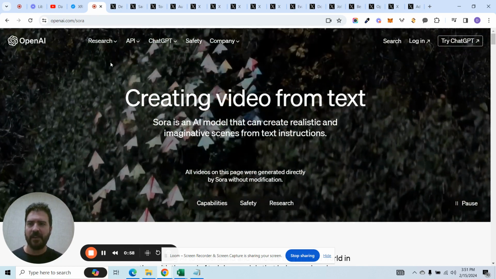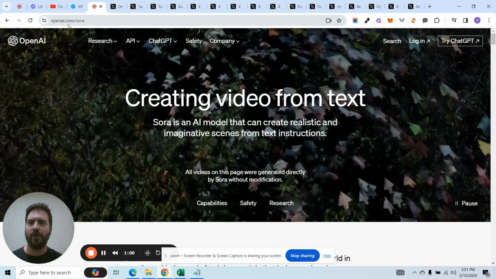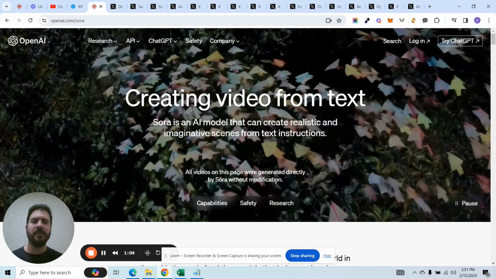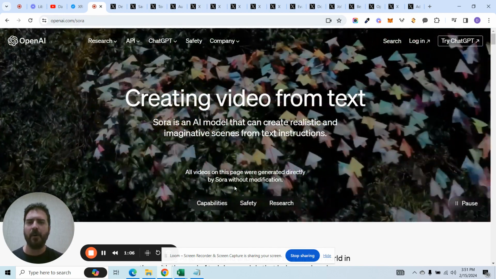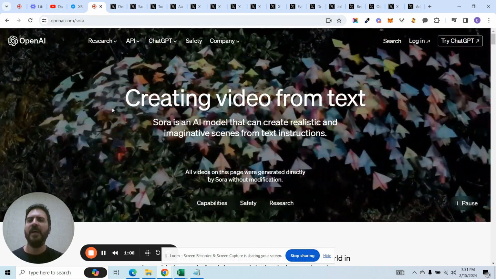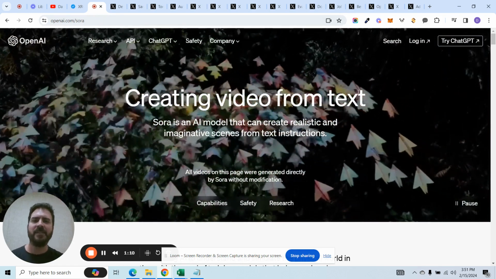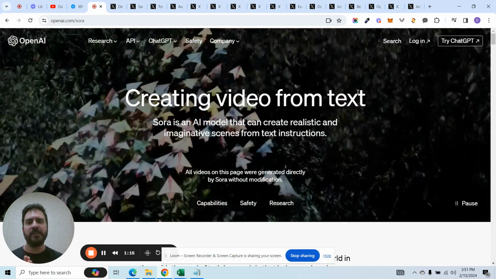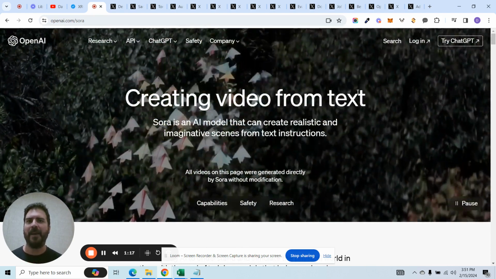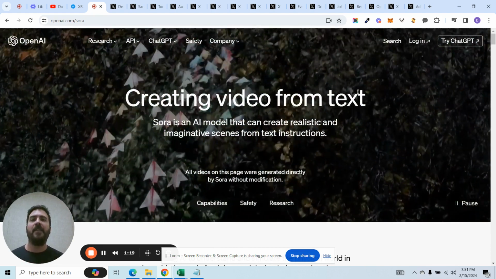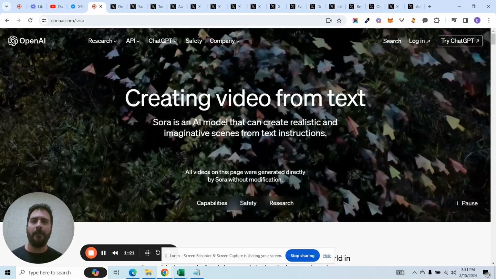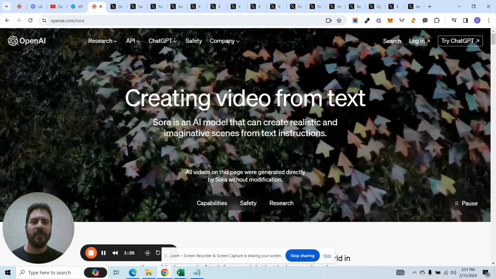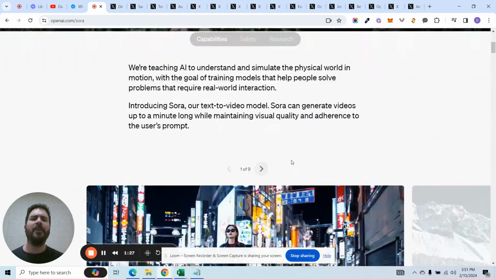This is their website that they threw up, the page on Sora. It's OpenAI's Sora. And it says all videos on this page were generated directly by Sora without modification. That means that every video that you're about to see was created literally from a simple text prompt. Usually it's like a 1, 2, 3 sentence or paragraph of text, and then it creates a video completely from scratch, right? Incredible. Like, we could not even fathom this years ago. We couldn't even think of this at all.